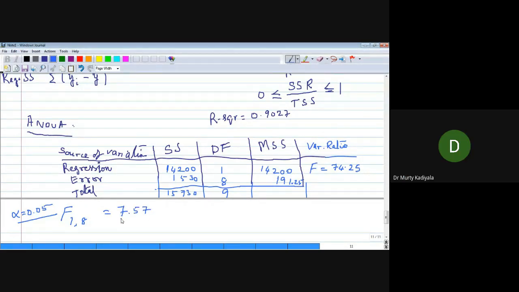Okay. This is the value from the tables. What is the value from the computation? 74.25. Okay. Is F not greater than F1 comma 8 at alpha equal to 0.05? Yes, it is greater. Reject H naught. Correct. Reject H naught, the conclusion is fine.